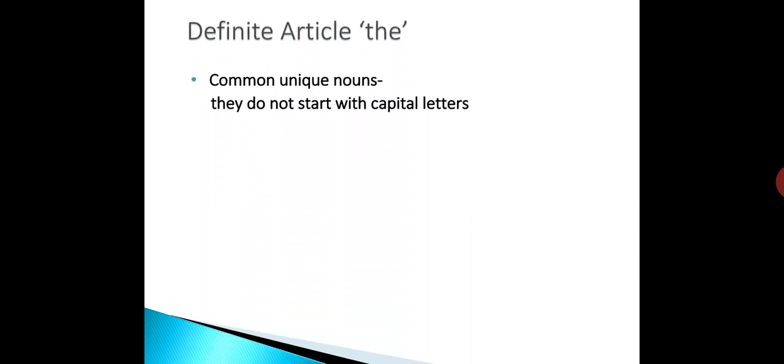We use article the with a common noun when that noun represents the whole class. Or it can be used before unique common nouns, but they do not start with capital letters. For example, the earth, the sun, the sky, the world, the east.